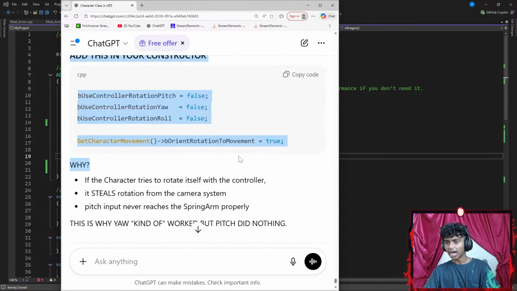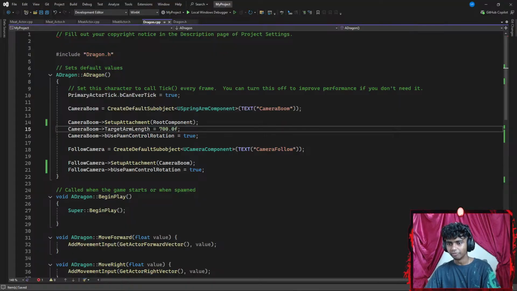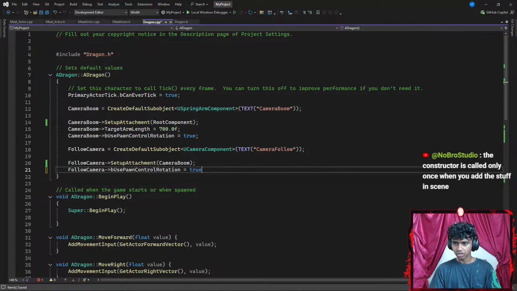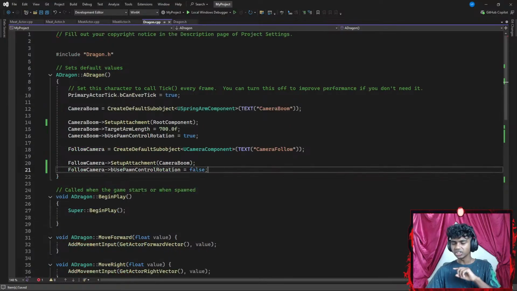I mean, I don't think this is even necessary because I got this done before I even added this stuff. Okay, maybe let's go ahead and change this to be something like false real quick. Hit Control S to save the code. The constructor is only called once, when you add the stuff in scenes. I see. Okay, so I know that the constructor is called once, but let's see. Is something missing here? Let me think really hard. I have arm length. I have set up attachment.